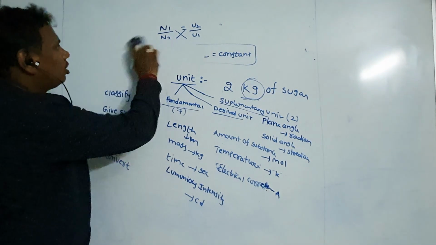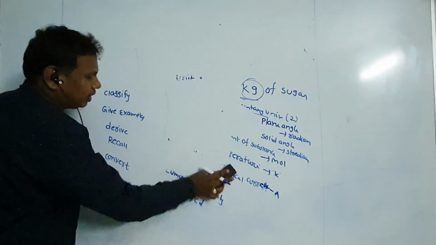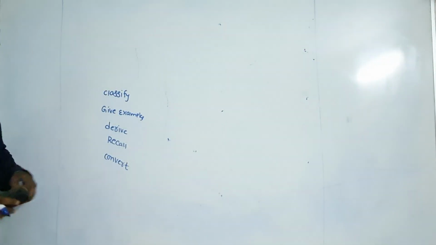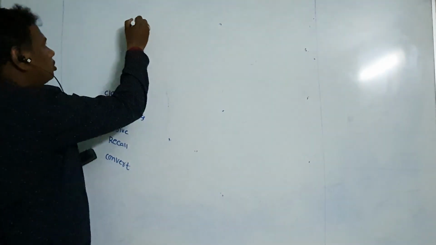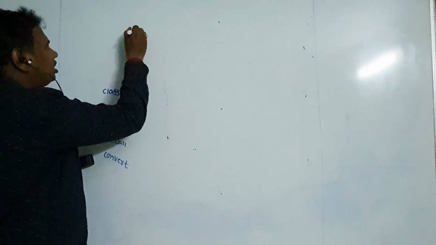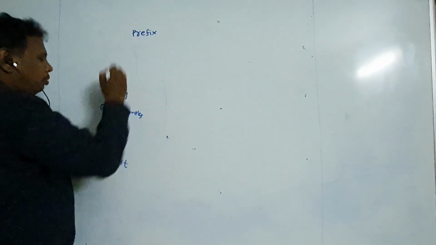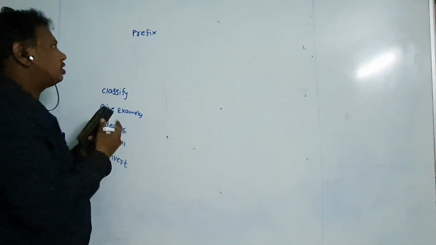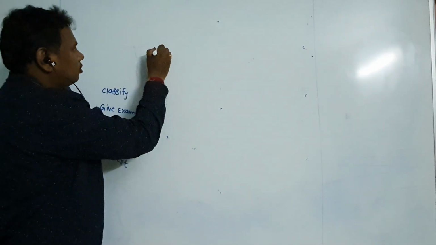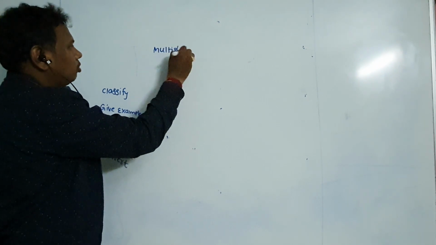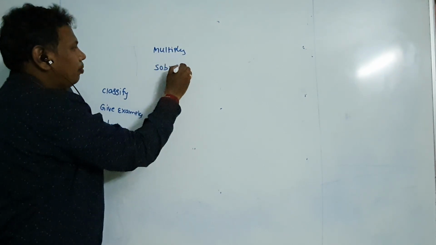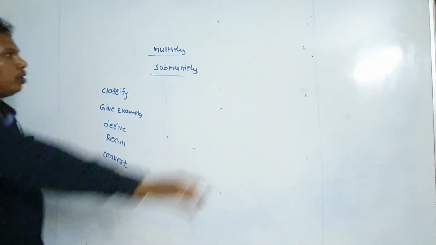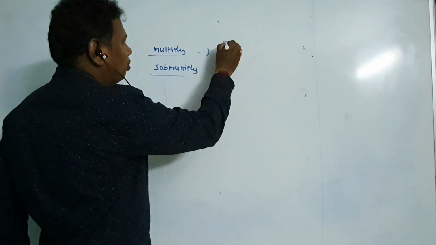So next, we can convert one unit to another unit. First of all, we can know about the basic terms, the prefixes. Before going to the conversions, we can know about the multiples and submultiples. Multiples are nothing but the positive powers of 10, for example, 10 power 20.